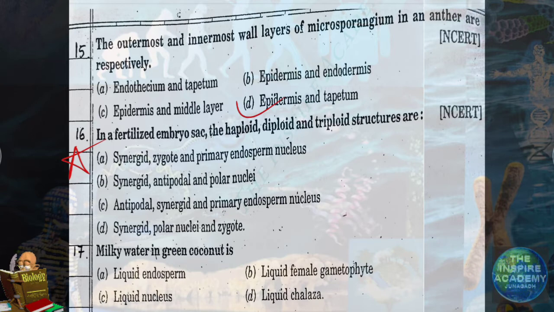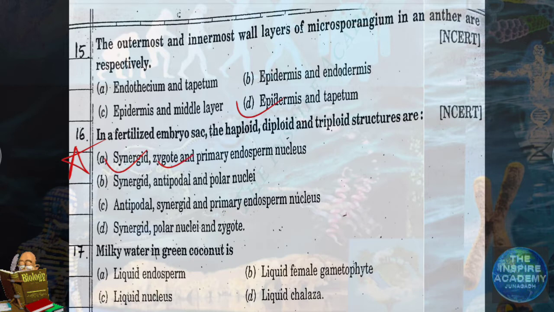Antipodal cells are also haploid structures, but let's see the other options. So haploid structure is synergid and antipodal cell both. Diploid structure is always zygote. So A option, synergid, zygote, and triploid structure is PEN, that is primary endosperm nucleus.